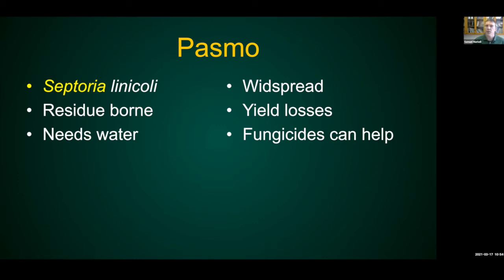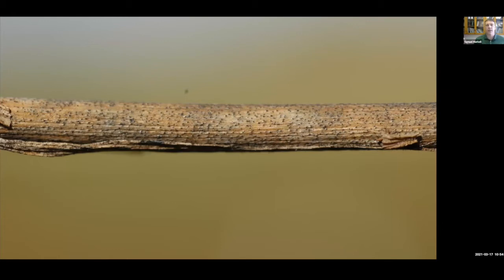Now, Pasmo is really widespread in North Dakota. There were surveys done about a decade ago, and it showed up in every county that was producing flax that we surveyed. There were about 20 counties surveyed. Yield losses will occur in high yielding environments, and fungicides can help. That's the biggest reason I'm focusing on Pasmo. So I want to take you through the disease cycle so you can see how the thing works, and then we'll get into some fungicides.